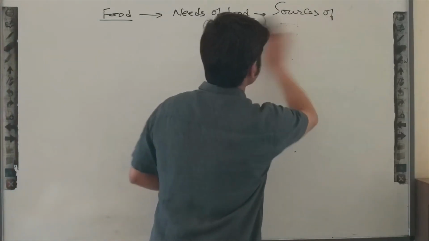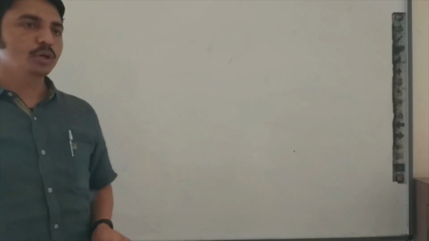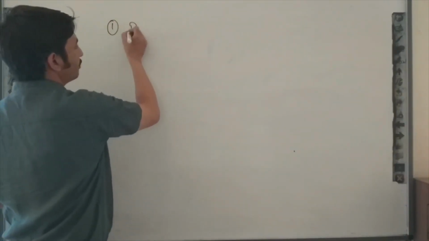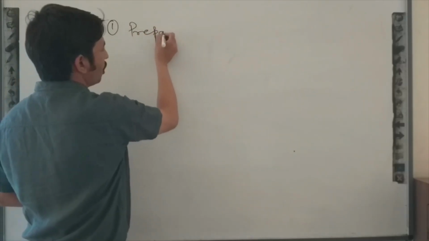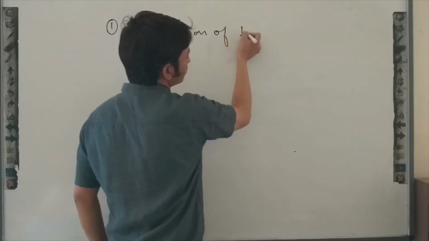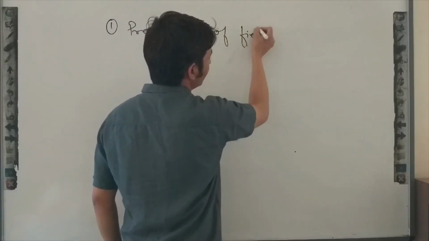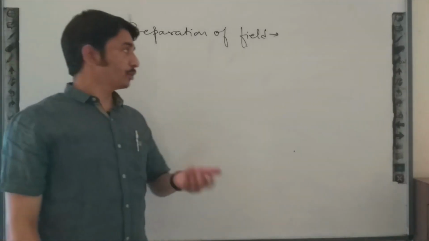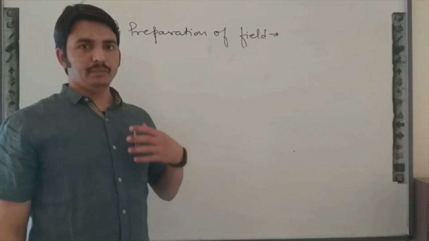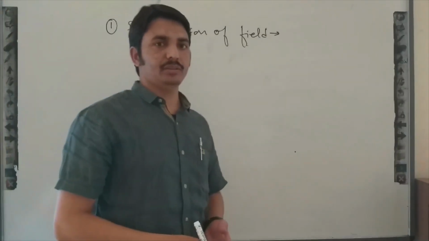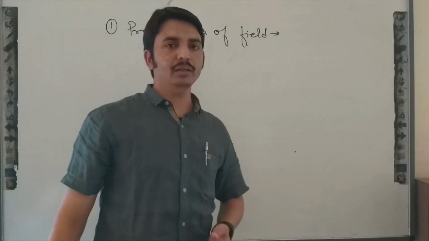that is performed by farmers to grow crops in their field. That process was preparation of field, meaning we are preparing the field to grow crops. Like you are preparing for your exam and your mother is preparing to cook food, so they collect the material required to prepare food.